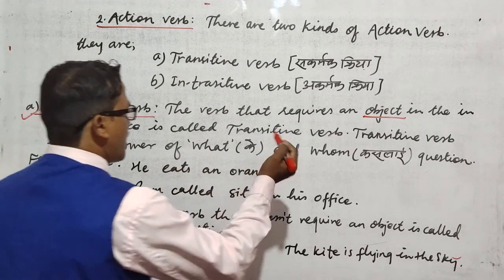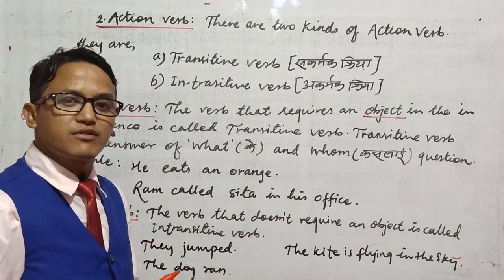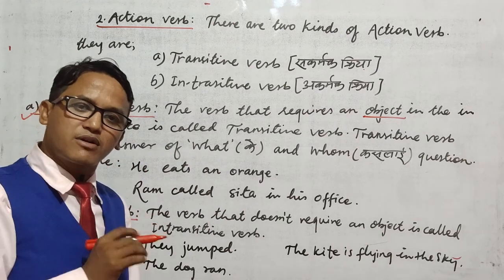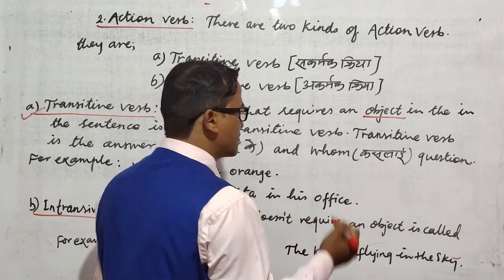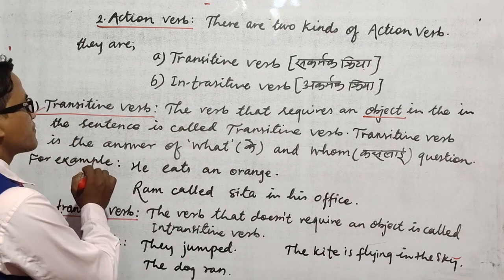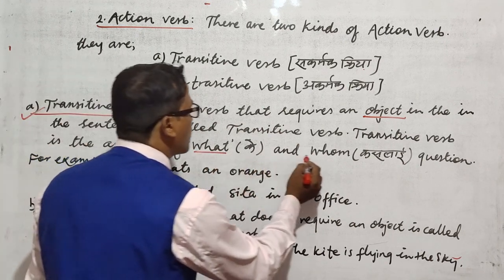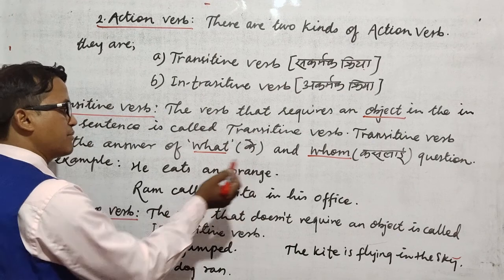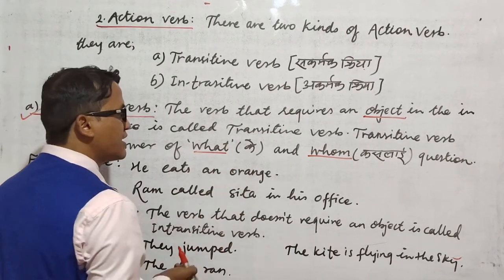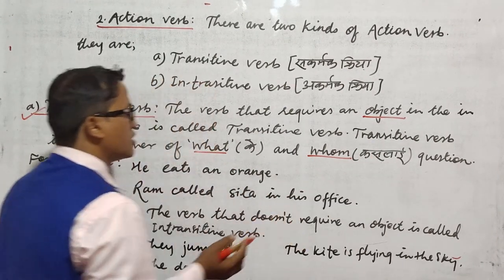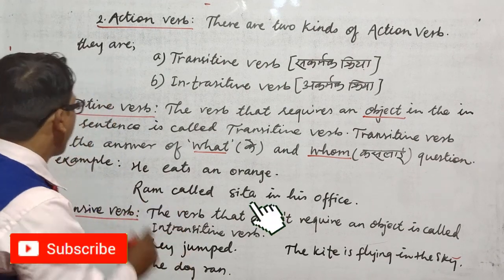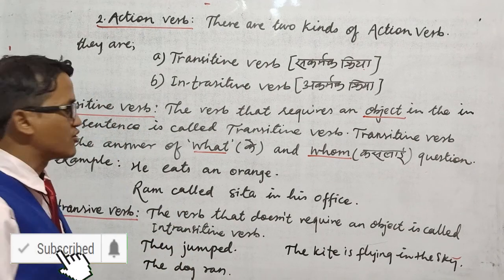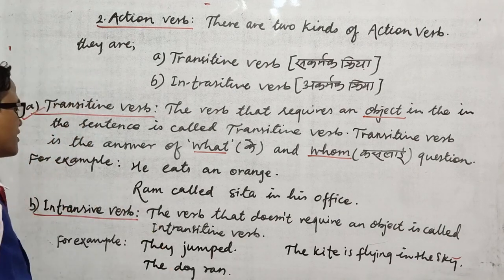Now see here, how to recognize the transitive verb. Whether it is a transitive verb or not, how to know? To recognize the transitive verb, there must be an answer to the what and whom question. What means ke, whom means kaslai. So you need to ask the what and whom question. Only then you can find the transitive verb. Otherwise you cannot find it.